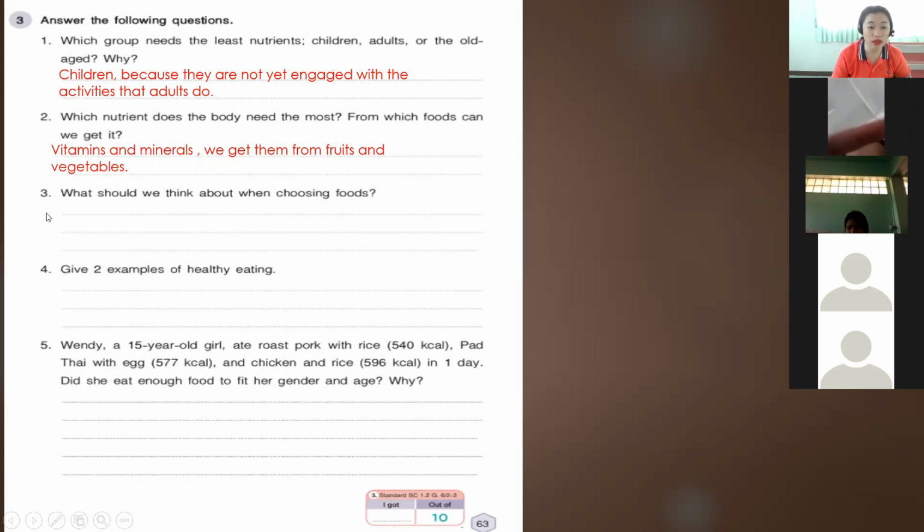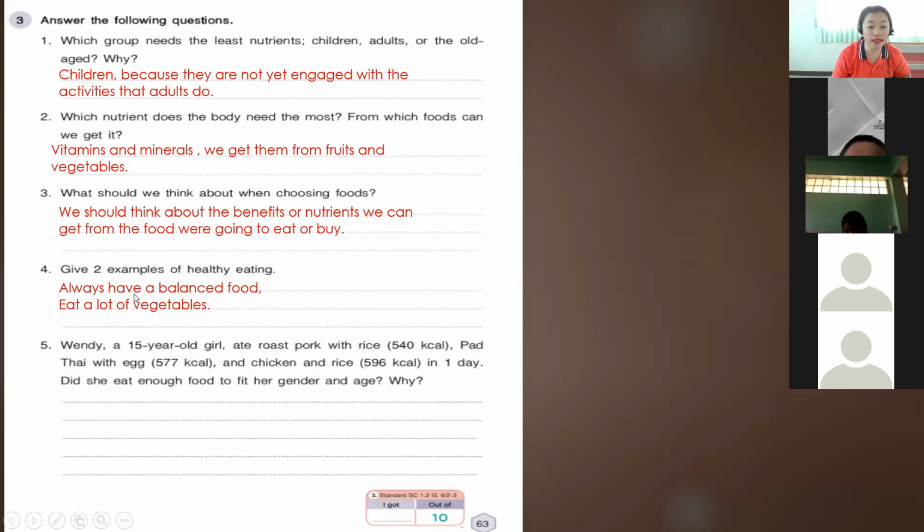Okay, next, number 3. What should we think about when choosing foods? We should think about the benefits or nutrients we can get from the food we're going to eat or buy. Number 4, give 2 examples of healthy eating. We always have a balanced diet and eat a lot of vegetables.